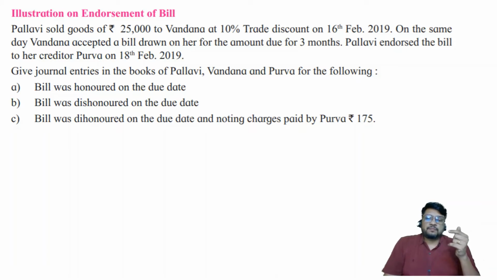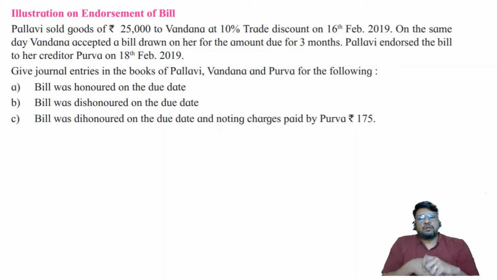Now in today's lecture I am going to talk about endorsement. This is the very special feature of bill of exchange. This is the feature which gives the name negotiable instrument to that instrument called bill of exchange. Why is a bill of exchange negotiable? Because it can be discounted with the bank, because it can be endorsed to somebody else. So the idea here is to understand the concept of endorsement and to understand how to record the journal entries for endorsement. So let us start with the problem now.